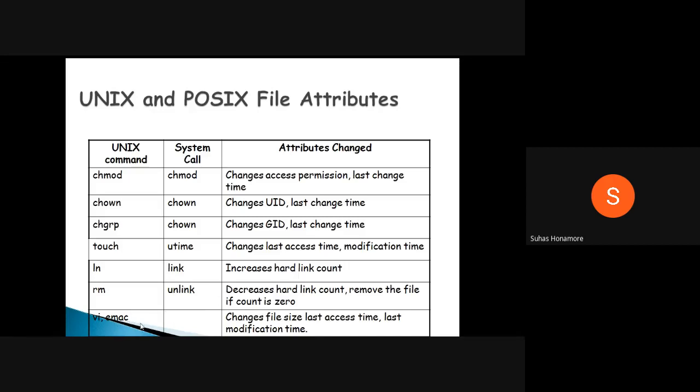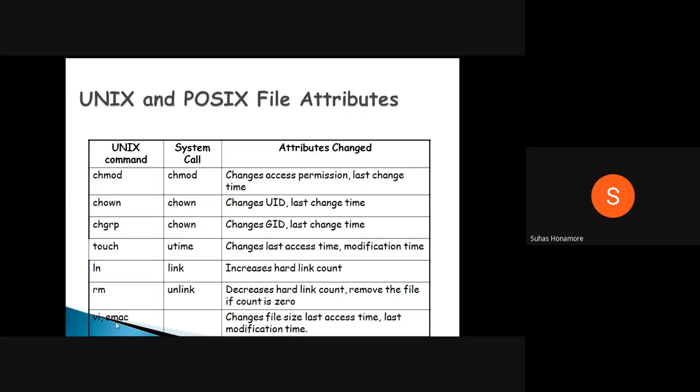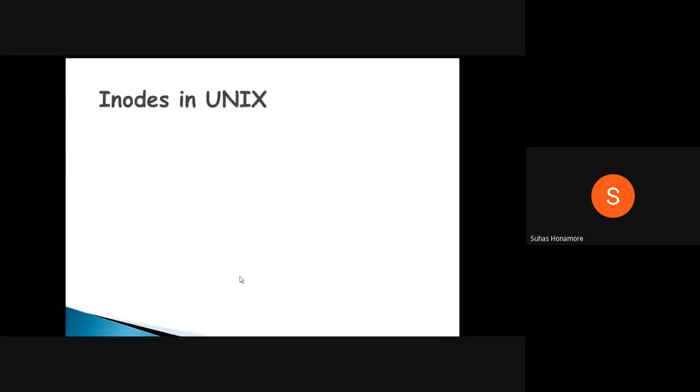And vi, emacs: some different editor kind of things that you can use. It will change the last access time and last modified time, and depending on whatever you edit or modify, your file size will also vary. So this attribute, file size, is also there, and it will vary depending on the editor. If you are entering anything, the file size will vary.